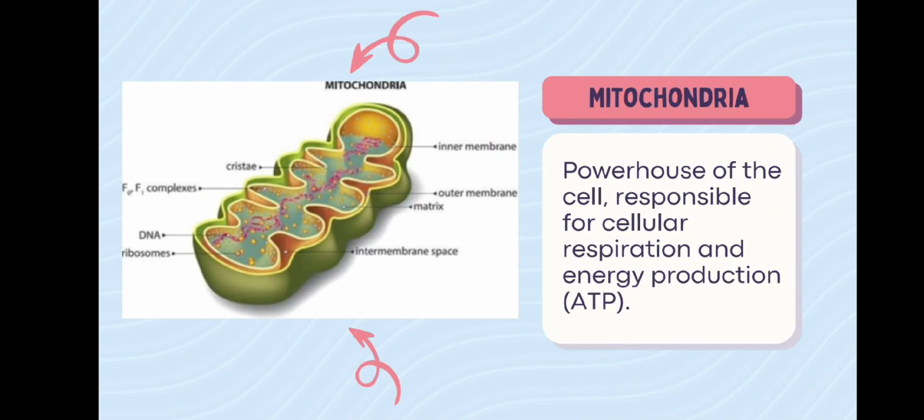Mitochondria, the powerhouse of the cell, responsible for cellular respiration and energy production, ATP. Mitochondria have their own DNA and ribosomes, suggesting their origin from ancient bacteria. They contain enzymes that break down glucose and other fuels to generate energy.